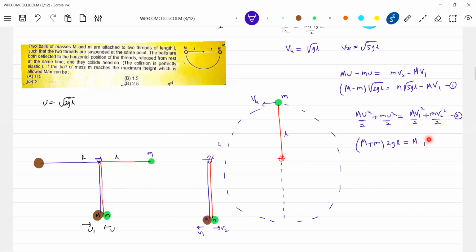V2 square we know it. V2 will be 5GL. So this will become 2mGL minus 3mGL equal to M V1 square.